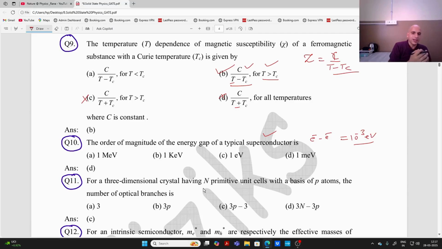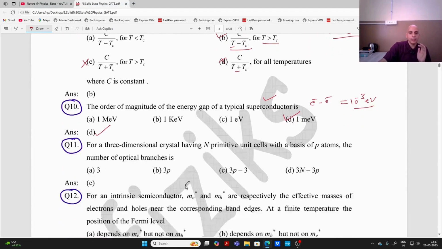We have to understand it, because energy gap means that energy must be supplied to the electrons so that they couple together with each other and form a Cooper pair. So the energy of the Cooper pair is of the order of 10 raised to power minus 3 electron volt, means 1 milli electron volt, not mega, it is given here. So D is the correct answer, right? I have explained this in that lecture.